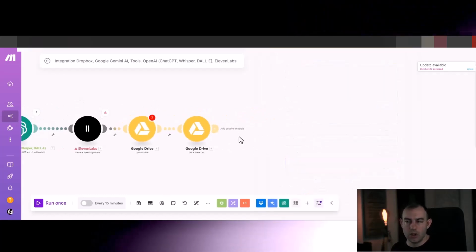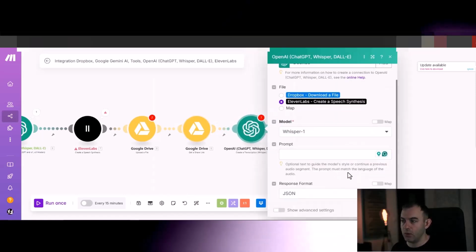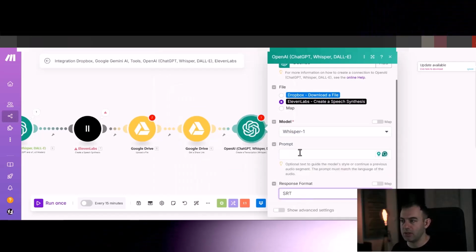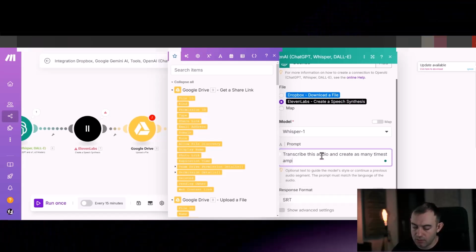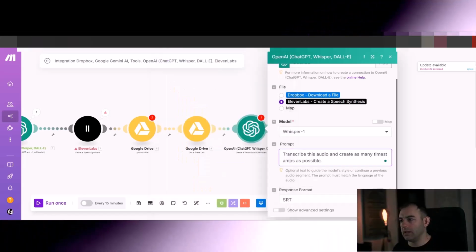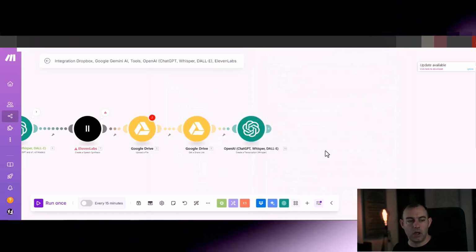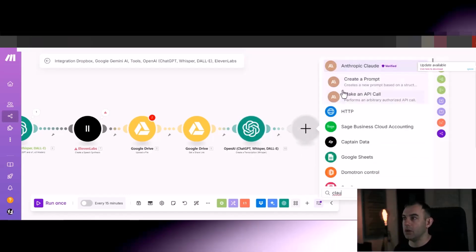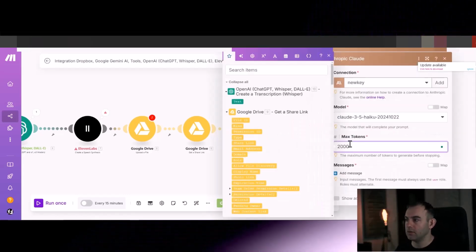Next we are going to transcribe the audio from ElevenLabs, and we are going to choose the response format as SRT so we get all those timestamps. Transcribe this audio and create as many timestamps as possible. And that's it. We don't want Whisper to do anything else. And I like to use Claude as a brain for this kind of job. So let's choose Claude, and we're going to give it 2000 tokens.